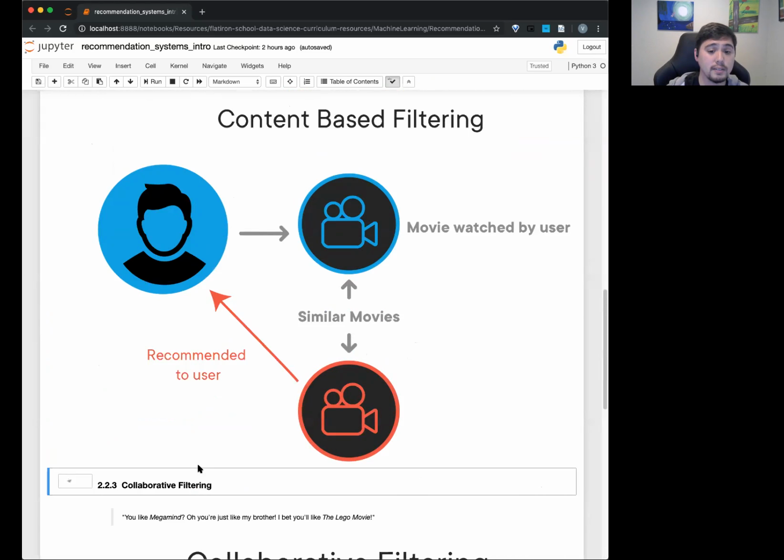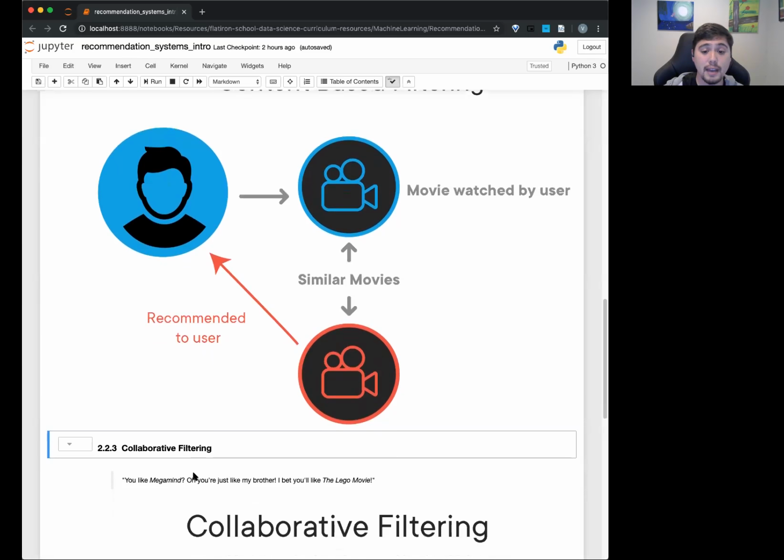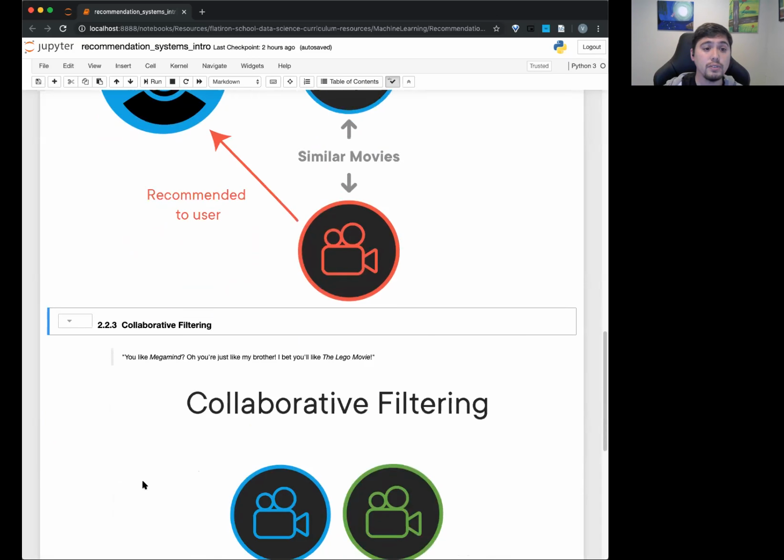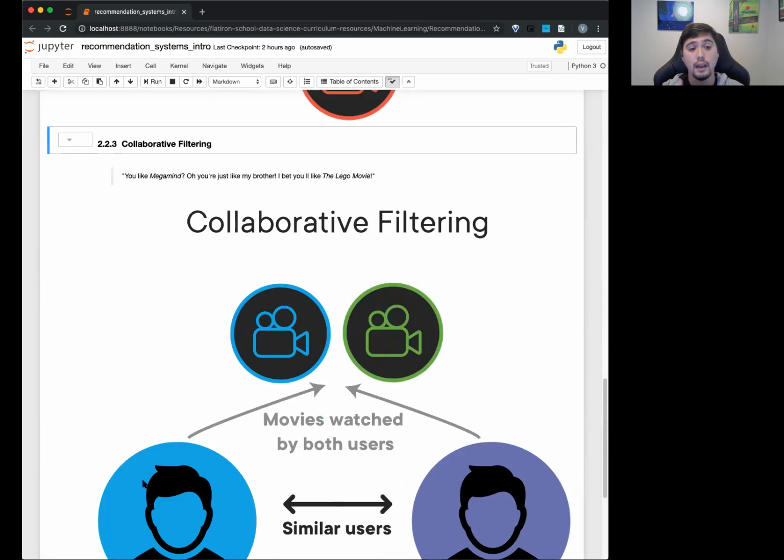And then our last one is collaborative filtering. This one's kind of a fun one, and this is actually where a lot of the most recent stuff is coming through. The idea here is we're using other users and their interactions with other movies, or whatever items they're interacting with, and making recommendations from those. Like this little analogy here: oh, you like Megamind, which, if you haven't seen Megamind, is a great movie. Oh, you're just like my brother. You're just like this person. I bet you'll like this movie too, since they like that movie.